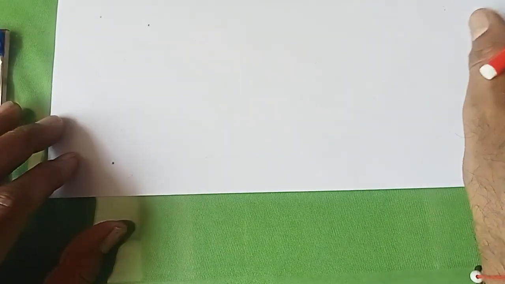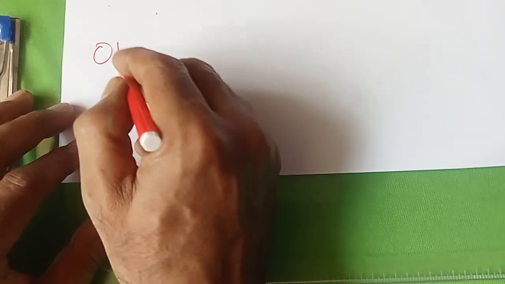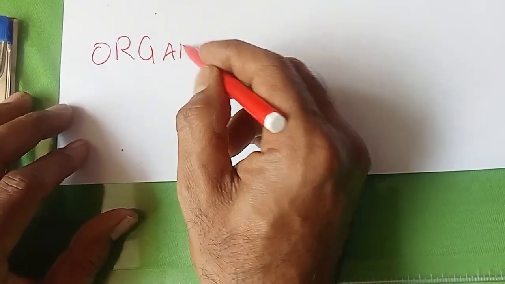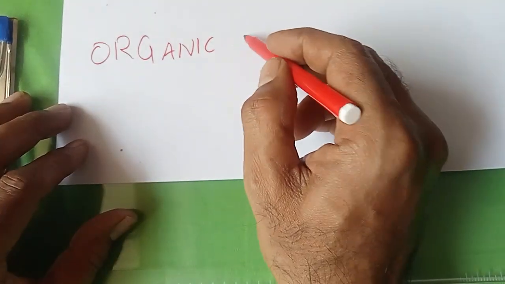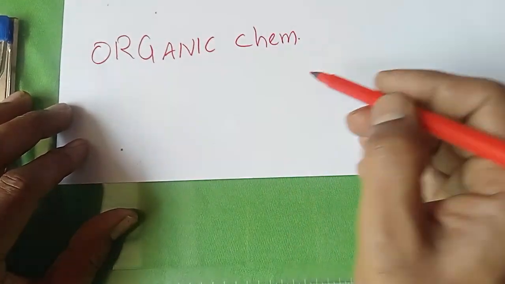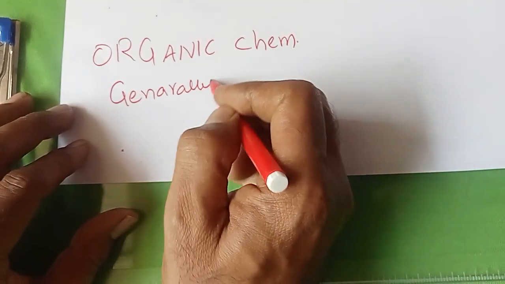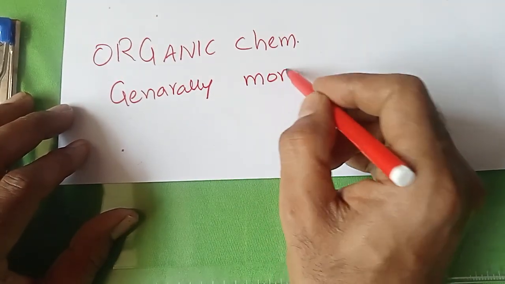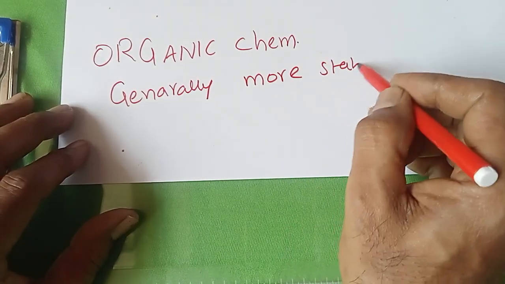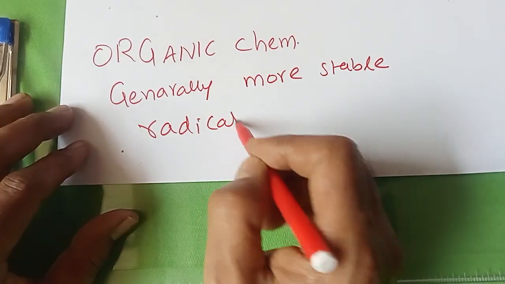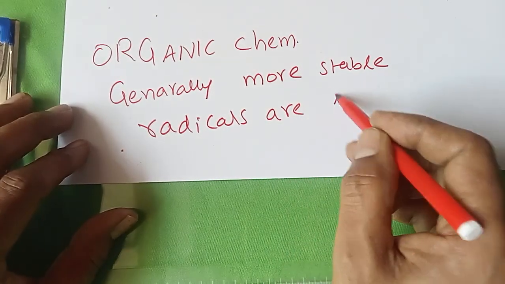So what is the one main important point? See that in organic chemistry, generally more stable radicals are formed.